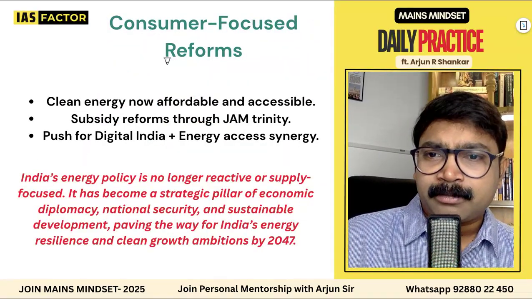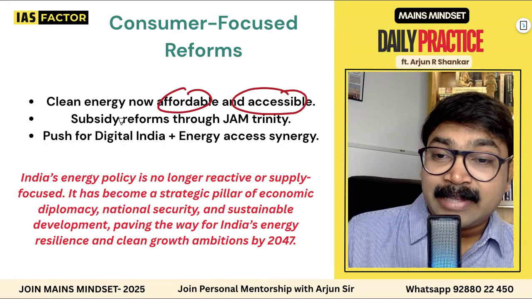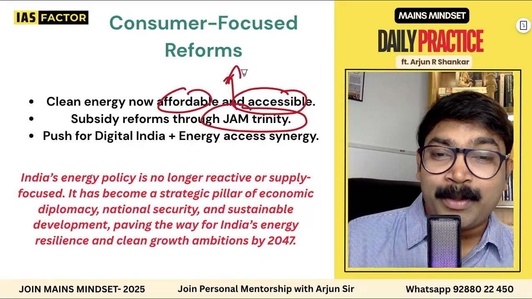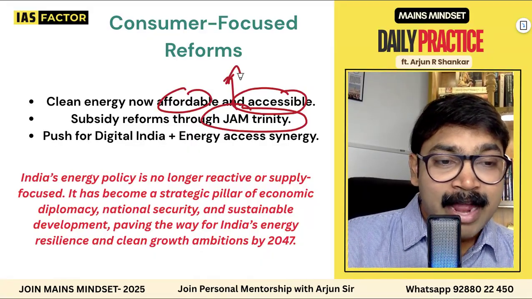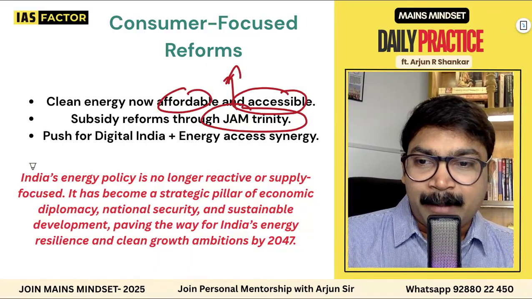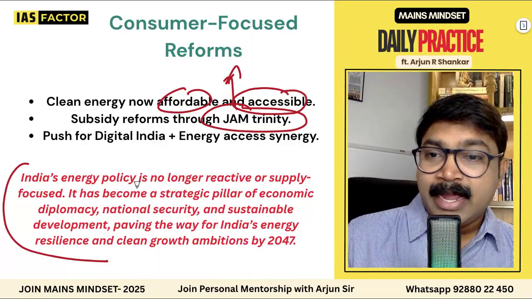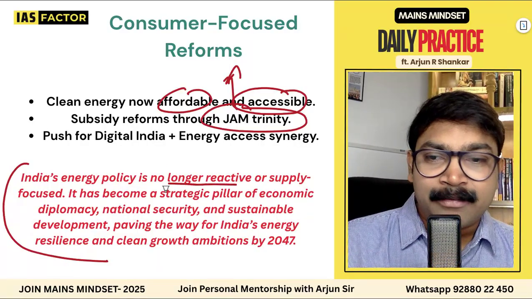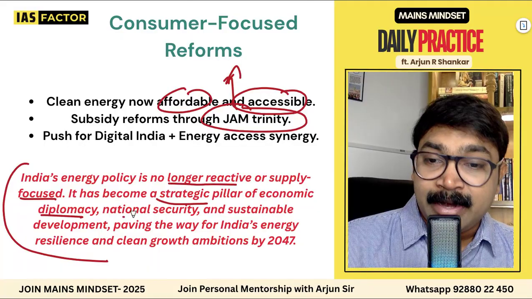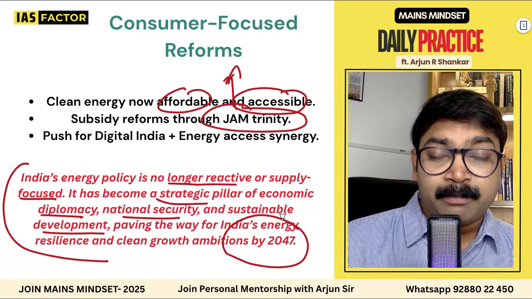And some of the important reforms: clean energy is now affordable. It is now accessible. Subsidies through JAM. The Jan Dhan, Aadhaar and mobile. You should always understand what the JAM Trinity is. And this is the summing up statement from the editorial. This can be used in your introduction or conclusion. Energy policy is no longer reactive or supply focused. It has become a strategic pillar of economic diplomacy, national security and sustainable development, paving the way for India's growth to Viksit Bharat by 2047.